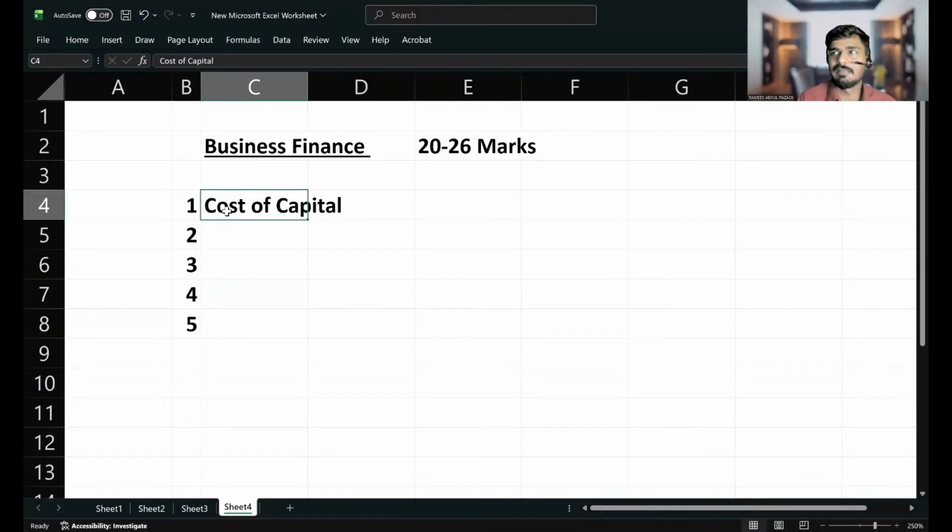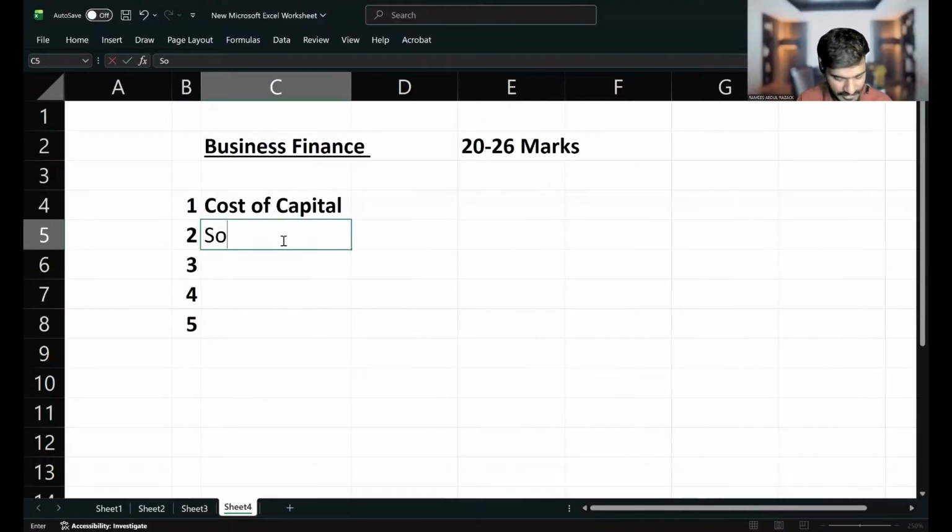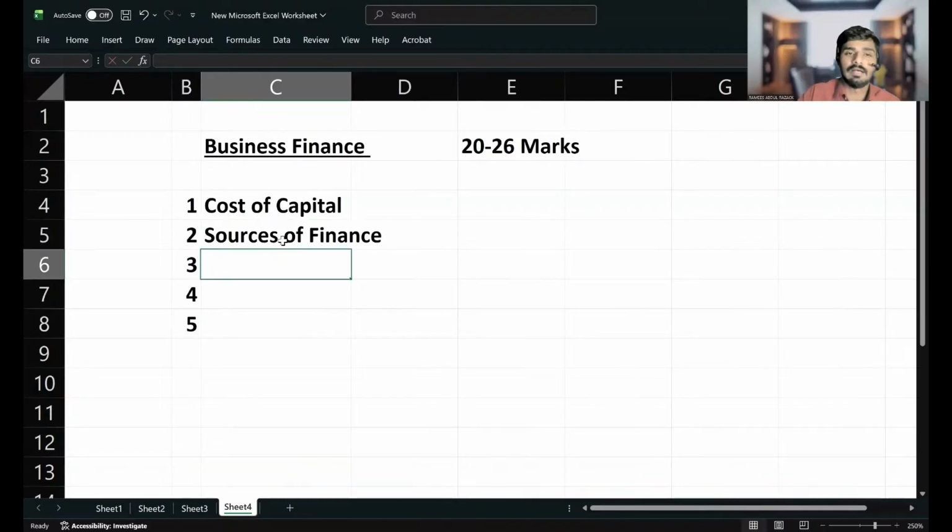Then could you please tell me which is the second most important chapter in business finance? Sources of finance. Next one I would say is sources of finance. Source of finance is the second most important chapter. Then the third most important chapter.